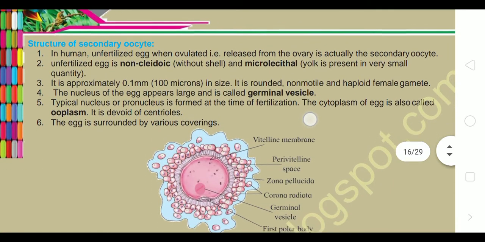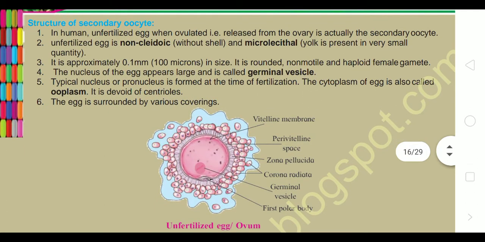Structure of the secondary oocyte. In humans, the unfertilized egg, when it is ovulated, released from the ovary, is actually a secondary oocyte. The unfertilized egg is non-cleidoic, that is without shell, and microlecithal, that means yolk is present in very small quantity. Like every other egg we can compare, especially eggs of reptiles, which are shelled. Yolk is the nutritious material.